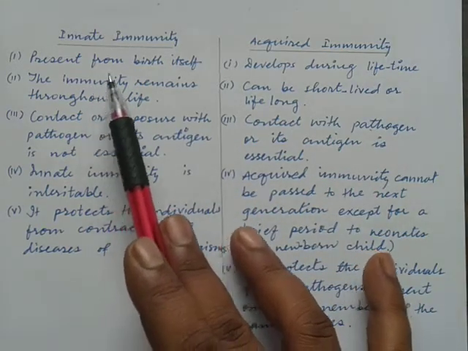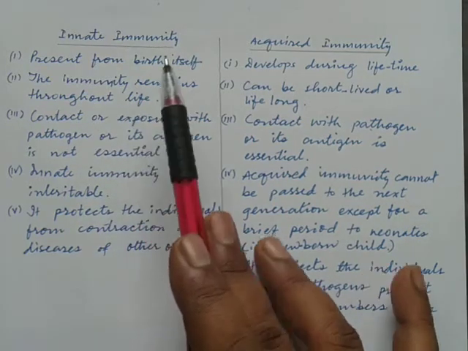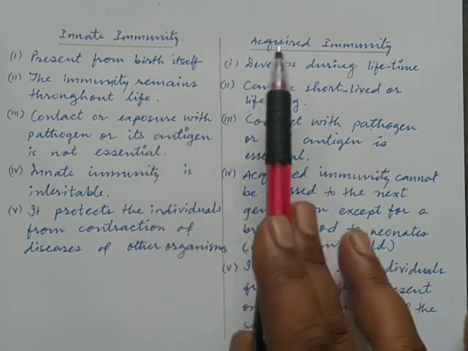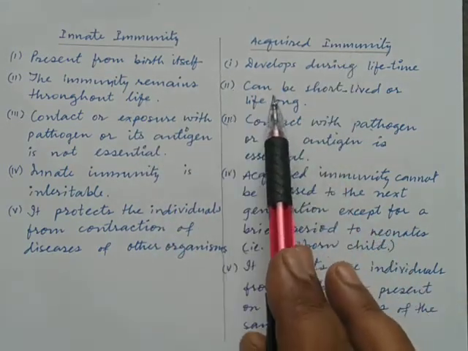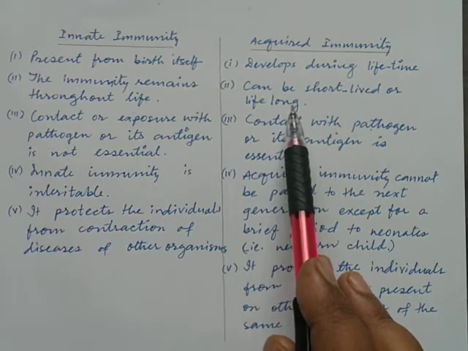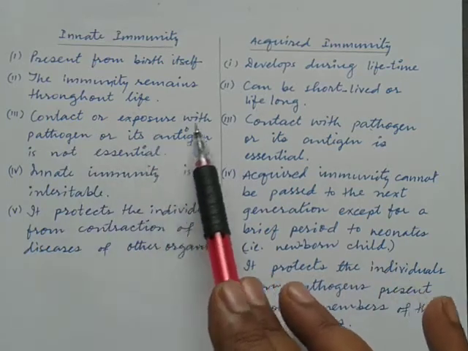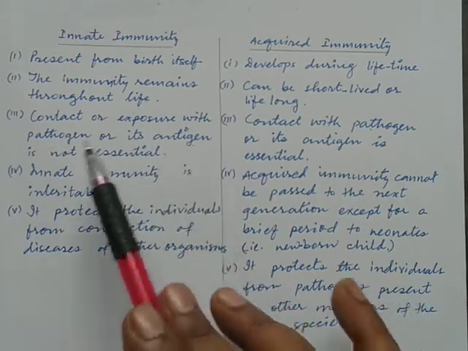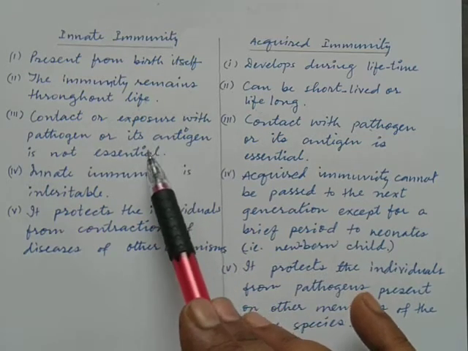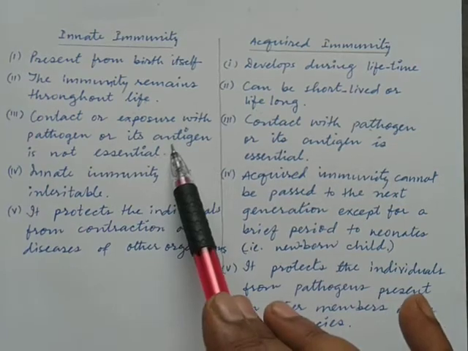The second point under innate immunity, the immunity remains throughout life, because it has come from birth, by genetics. And acquired immunity, second point, can be short-lived or otherwise it can be lifelong also.